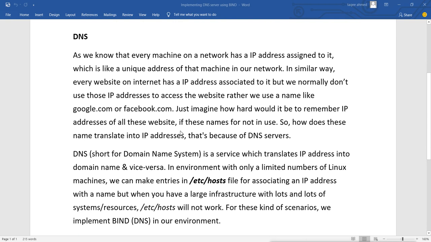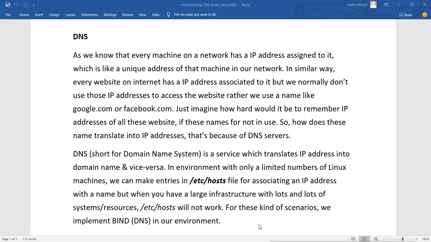So DNS, short for what? DNS means Domain Name System, and it is a service which translates IP addresses into domain names and vice versa. That means IP to name and name to IP. Now in an environment with only a limited number of Linux machines, we can make entries into the /etc/hosts file for associating an IP address with a name. But when we have a large infrastructure with lots of systems and resources, this file will not work. For this kind of scenario, we implement BIND DNS in our environment.